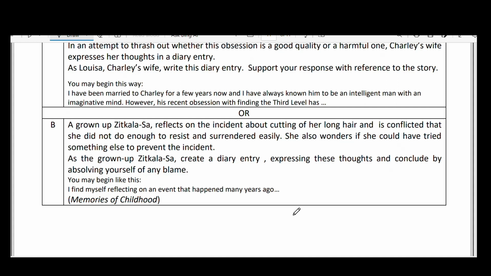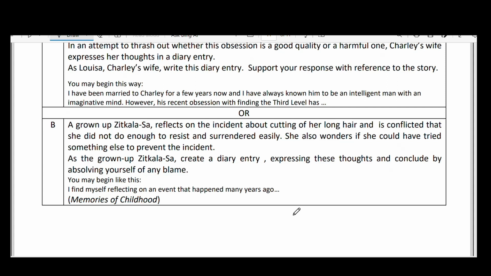Okay, you might begin: I find myself reflecting on an event that happened many years ago. At that time, as a child, I could not struggle, I could not fight back, because those people were powerful, and my friend had suggested we can't resist.